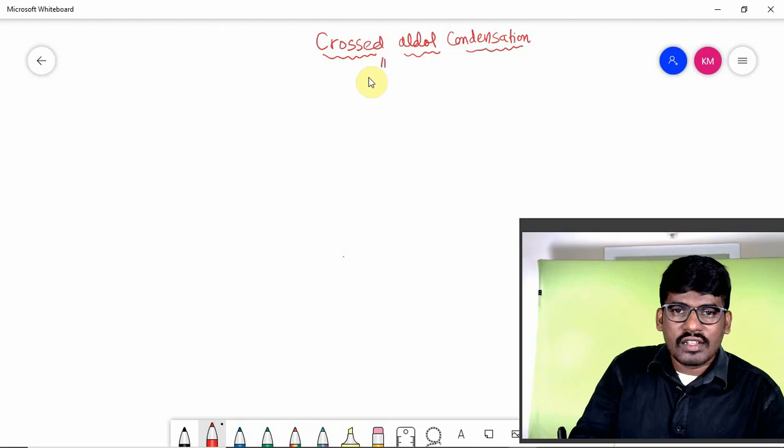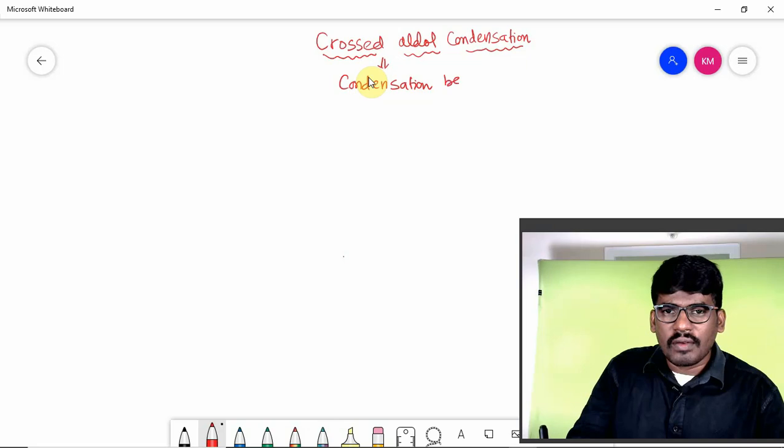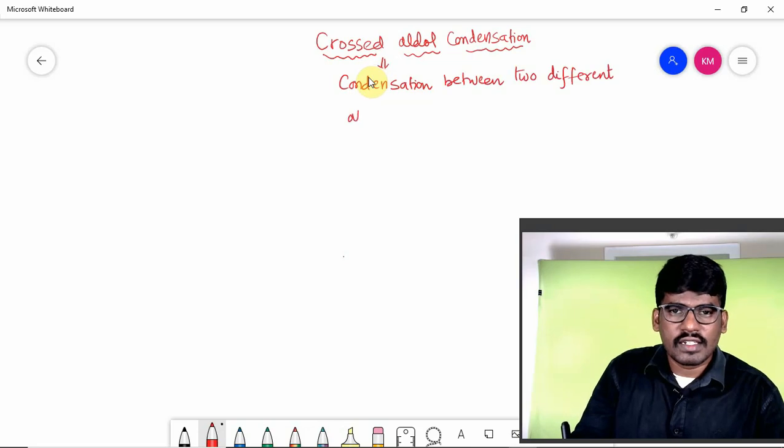Crossed aldol condensation in the sense of condensation between two different aldehydes or ketones. Anything can be taken.